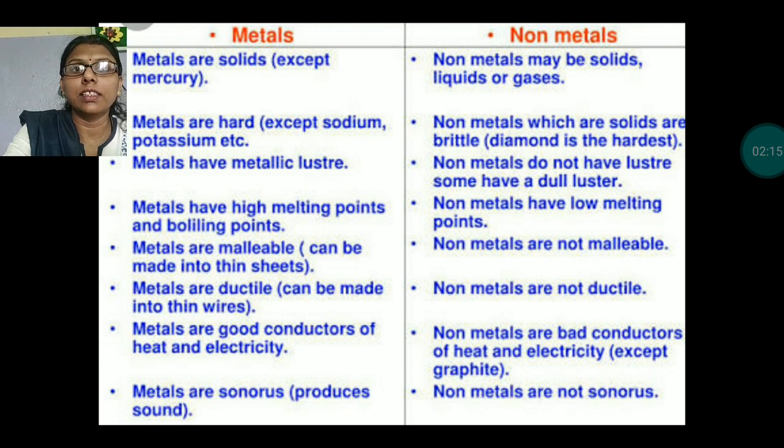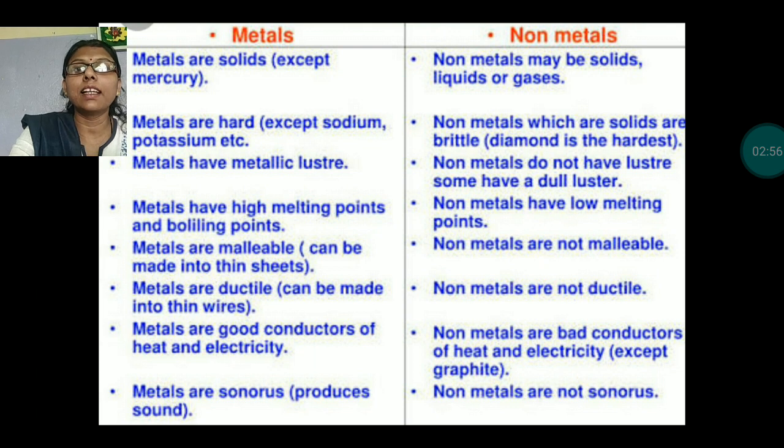Metals are solid except mercury. Mercury is an exception; it is found in liquid form. All the rest of the metals are solid. But non-metals may be solid, liquid or in gaseous state. Second, metals are hard except sodium, potassium, etc. But non-metals which are solid are brittle. They are not hard. They are very soft. But diamond is the hardest one. Here also there is an exception.